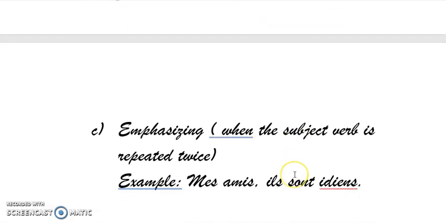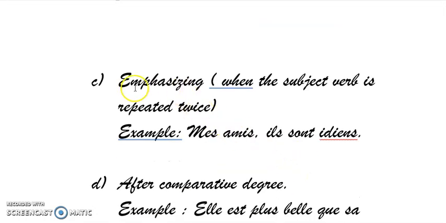Let's see the third rule, and the third rule is emphasizing, when the subject is repeated twice. Now let's see what that means. Here we have mes amis, ils sont indiens. If you translate it into English, we will say it as my friends, they are Indians.